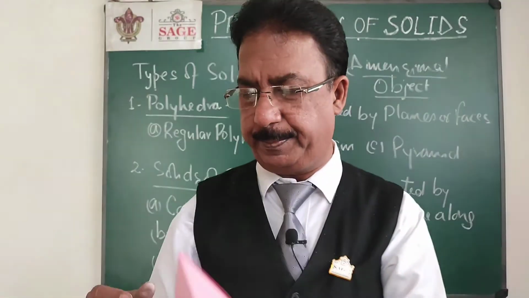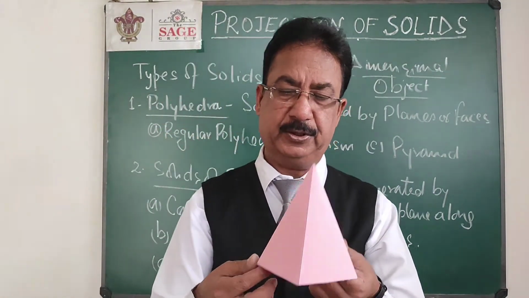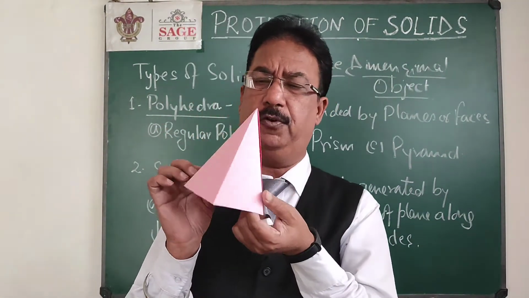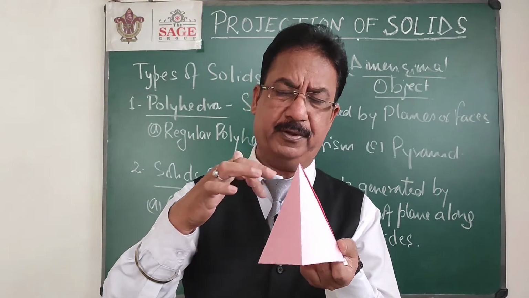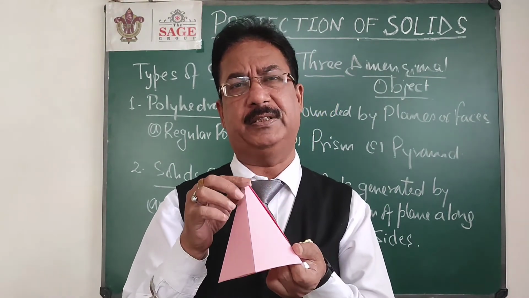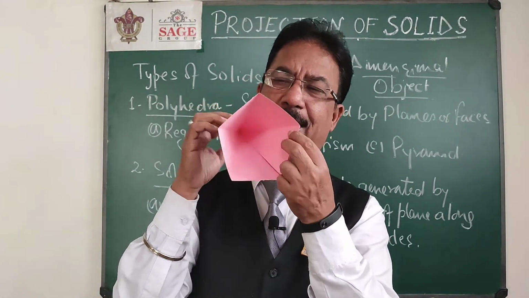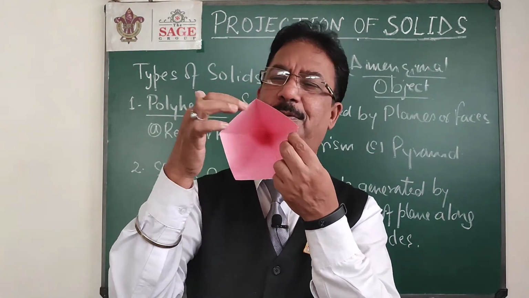One more pyramid I have for you, which I have prepared with the help of this sheet. This is a pentagonal pyramid. If you look at this, it has 5 triangular faces. The base will be hollow. Actually I have not covered this, so this will be a pentagon.